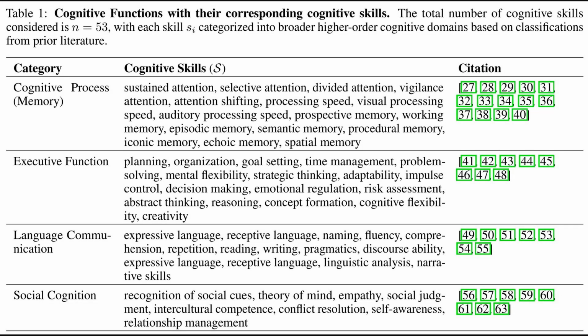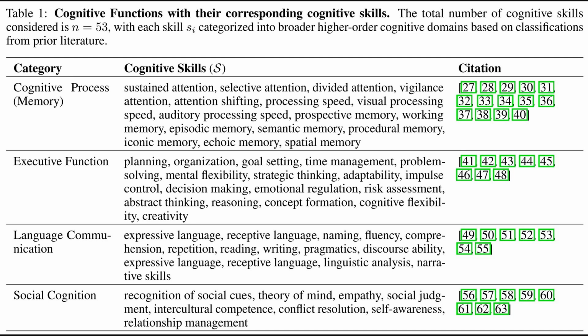So the previous figure compared fine-tuning outcomes. Table 1 lists the 4 higher-order cognitive domains and the 53 specific skills that fall under them, which defines the skill space used throughout the analysis. Cognitive process, marked as memory, includes multiple kinds of attention, processing speed, and memory types.